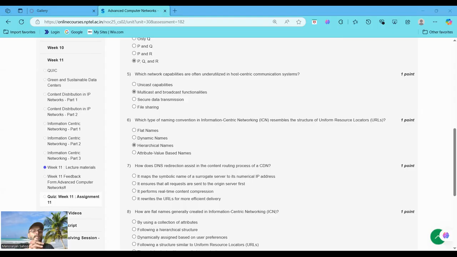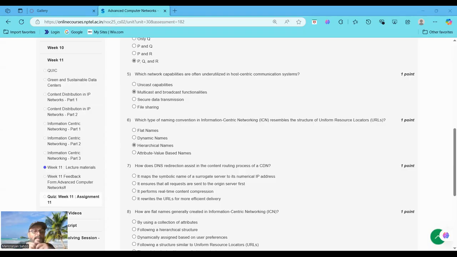ICN uses names to identify content. Two common naming conventions are there. One is flat names, a single identifier, that is a hash of content with no structure. The other is hierarchical names, that means a structured name, such as domain, path, content, similar to URLs, which allows for routing and aggregation. If you say flat names, these are unstructured and do not resemble URLs.